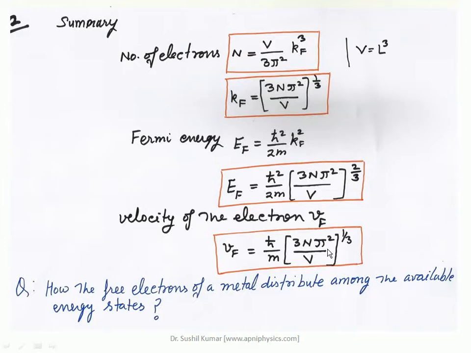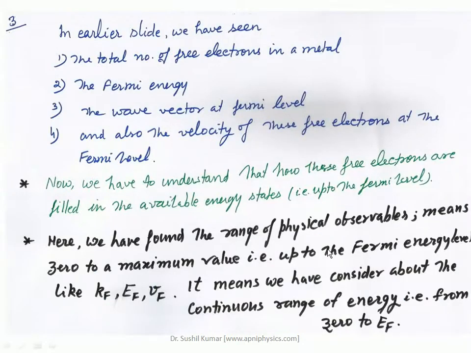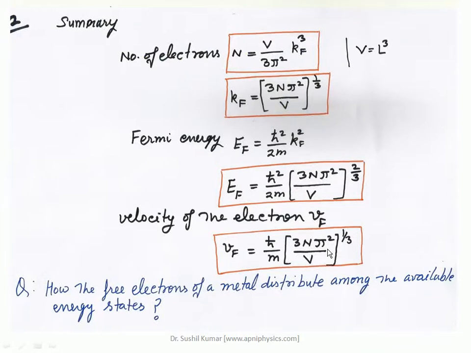Now in the next part of the lecture, the fourth part of the video lecture, we will discuss that. Now we have the idea of the electrons: the number of electrons, the energy, the velocity, the momentum, everything about the free electrons, right?